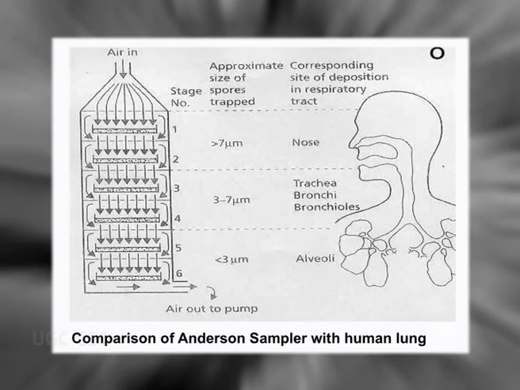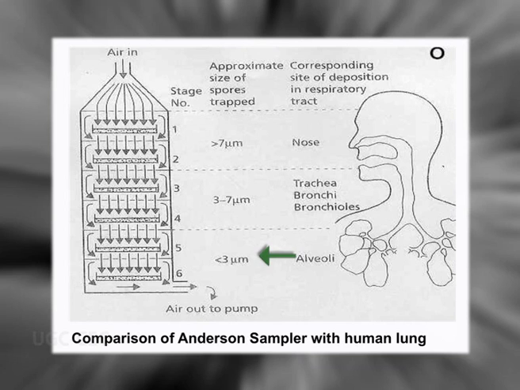So what we see is that it is typically representing the human respiratory tract. The spores which are bigger in size, say greater than 7 micron, will be trapped on the upper side, and the spores which are smaller in size gradually go down. And the spores which are trapped on the lower side may also include certain bacteria. So those particles which are smaller in size, less than 2 micron, are actually called respirable particulate matter because they get into the alveoli. So typically it is mimicking the human respiratory system.